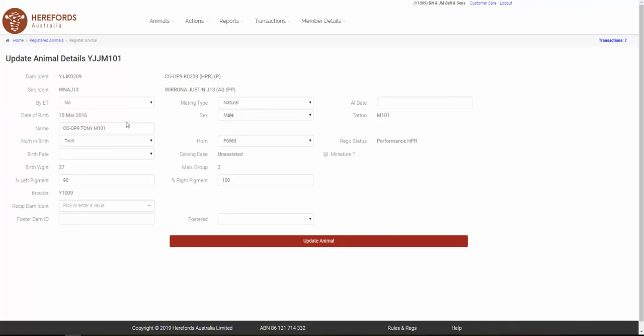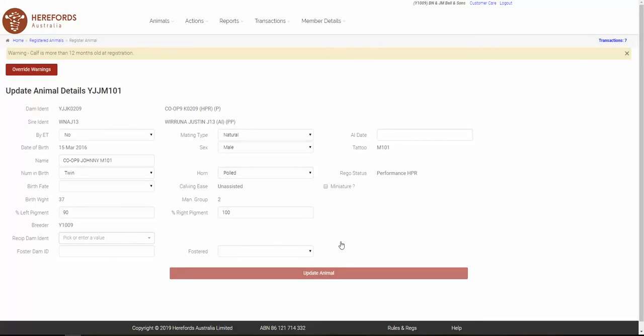The Animal Detail screen will allow you to edit certain fields. After you have made your changes, click Update Animal at the bottom of the screen.